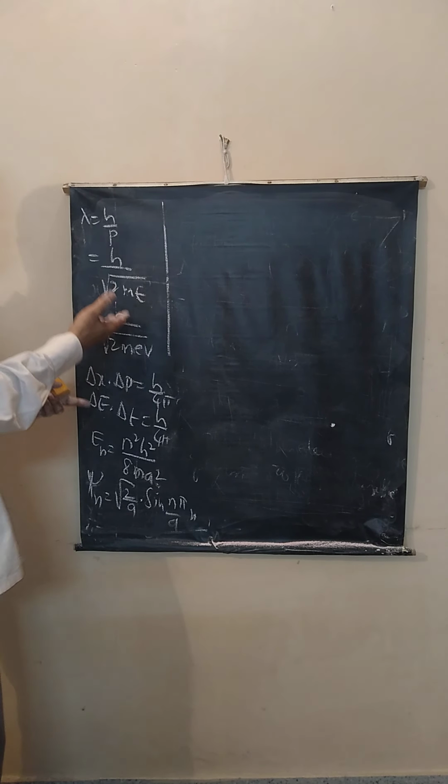Okay, the velocity of an electron is measured with an accuracy of 1%. Find the uncertainty in measurement of position. Okay, delta x is asked.